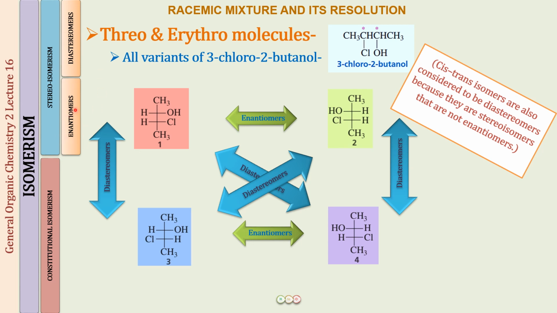Enantiomers are always going to be optically active compounds, but diastereomers can be optically active or optically inactive. For example, the cis and trans geometrical isomers fit into this category, and they were optically inactive. These diastereomers are optically active compounds and they form a pair of diastereomers, right?